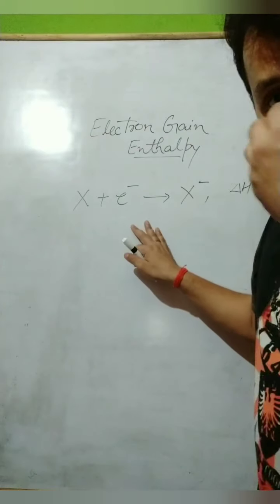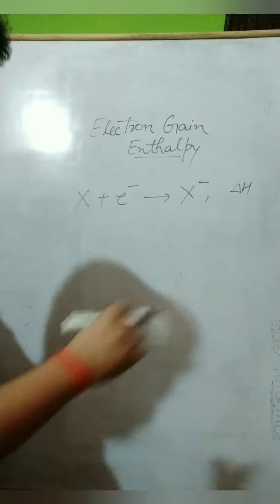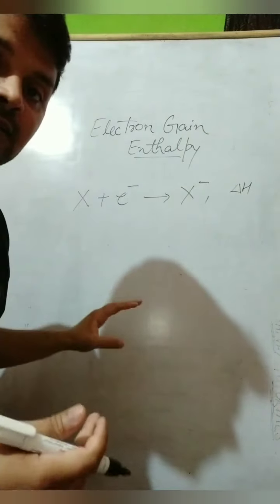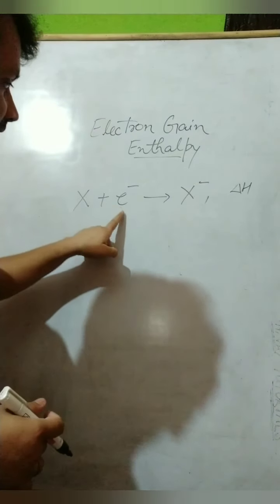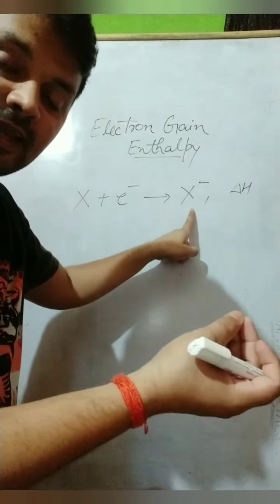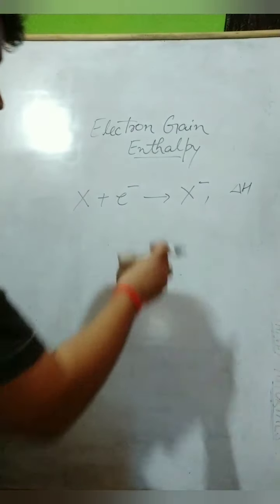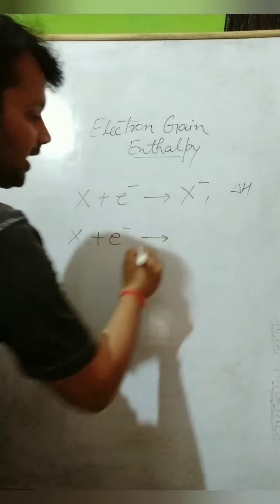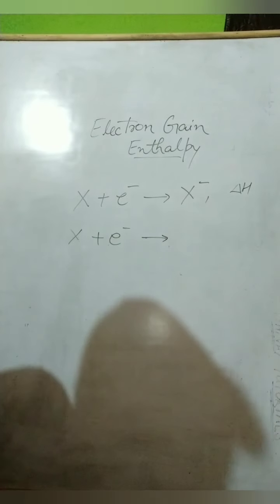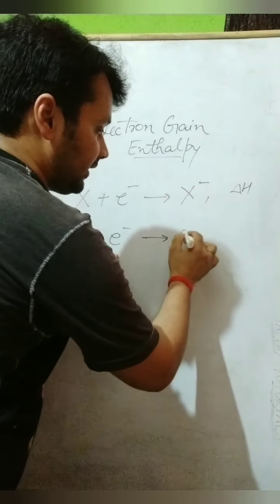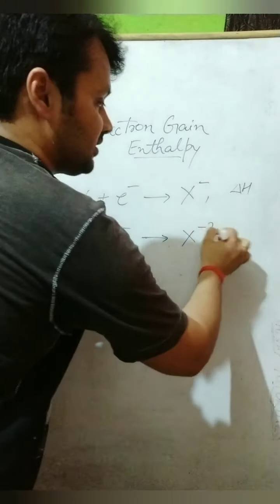Now, after the definition, we must consider the next case: similar to ionization enthalpy, we have successive electron gain enthalpies. When an atom is added with an electron, it forms an ion called a mono-negative ion. When this mono-negative ion is given an electron, what will happen? It will form a di-negative ion, meaning minus 2 charge.